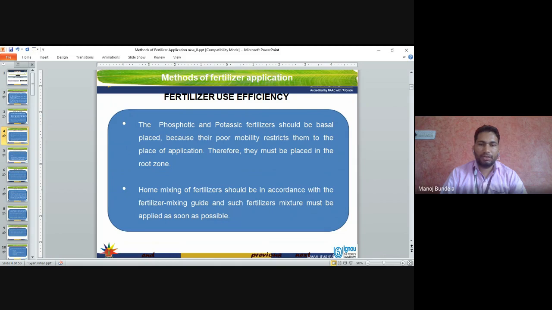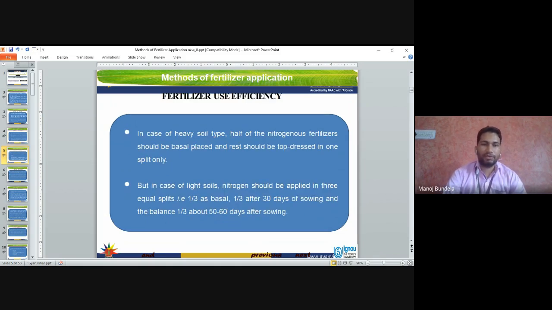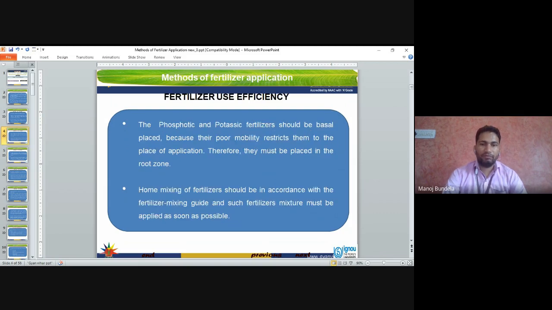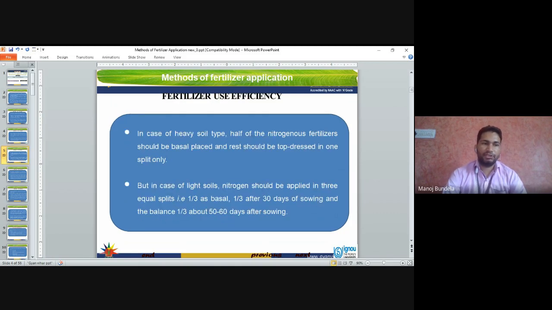Mixing of fertilizers should be in accordance with the fertilizer mixing guide, and such a fertilizer mixture must be applied as soon as possible. Home mixing of fertilizers should be done at home. We have to mix the fertilizer at home only. After that, we will apply the fertilizer in field conditions.